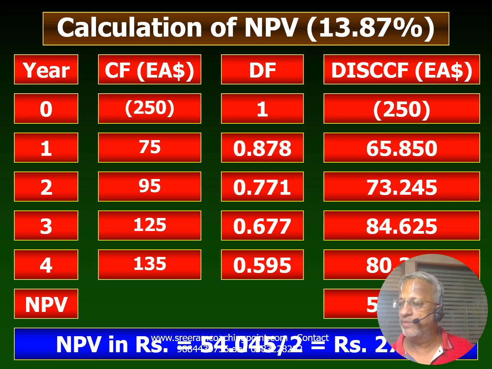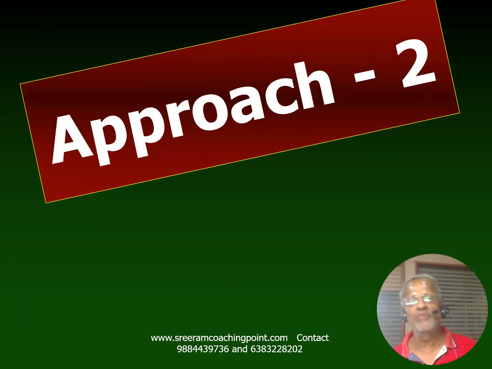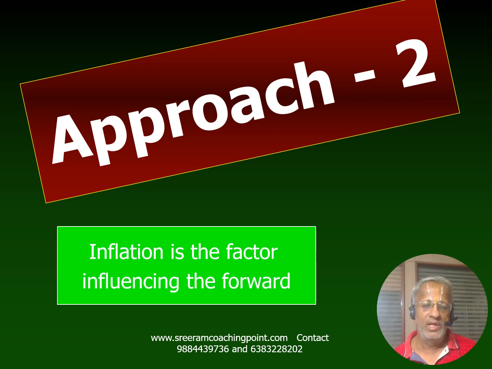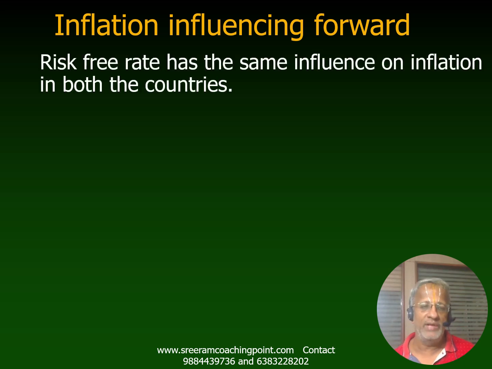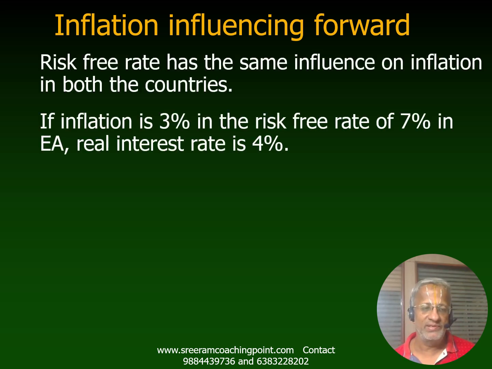54.045 divided by 2 should give you 27.0225. Okay, so interest rate parity we have taken up. Now approach number 2, where inflation can be taken up as the base. Inflation is the factor influencing the forward. So how interest rate we have taken up in the earlier computation for the purpose of finding out forward rate, we will take up inflation as the basis.